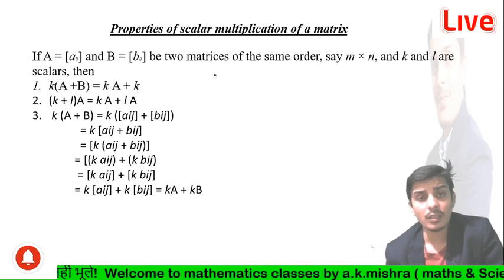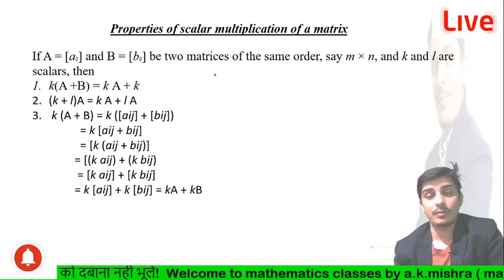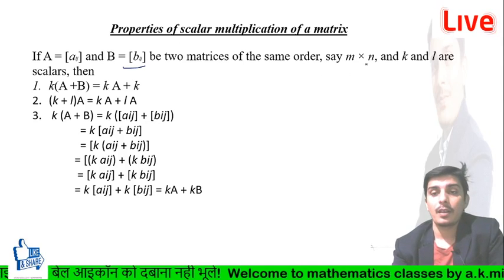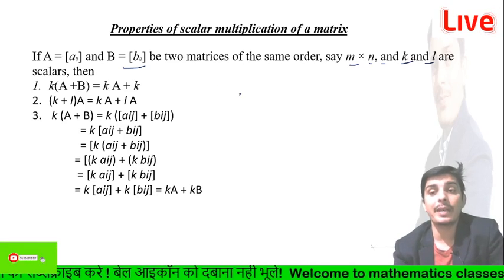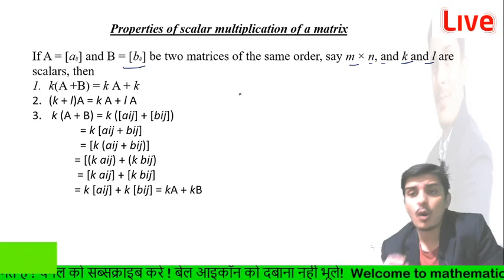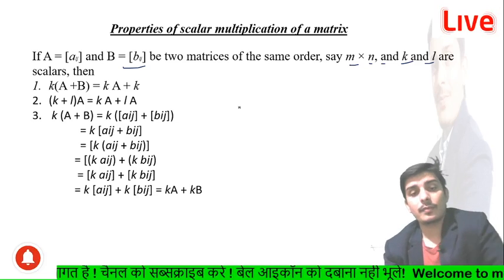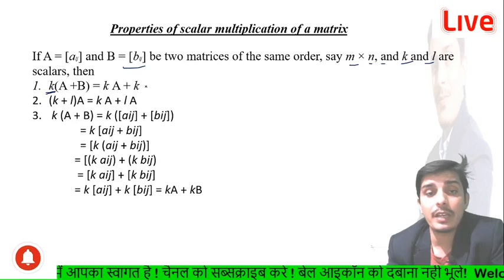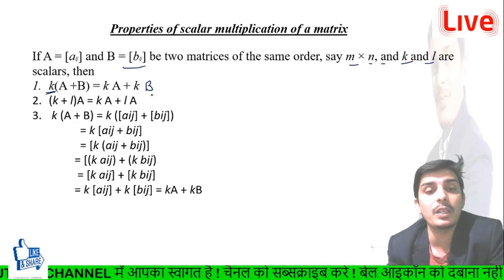Now I am going to discuss the properties of scalar multiplication of matrices, right. We have two matrices of order m cross n, and k and l are scalars. A scalar is not a matrix, it is just like a number, and you can take a single number or a single letter, guys, right. So if we have k into (A plus B), we can directly write it as kA plus kB. This is very simple, guys, right.